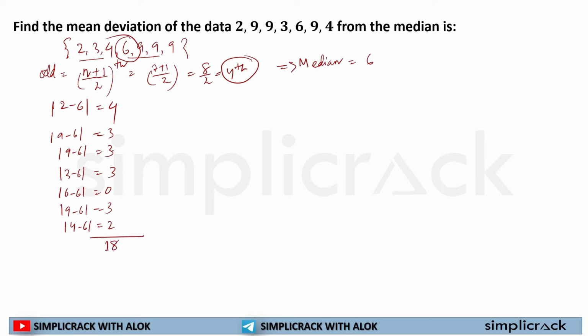So the sum of all the differences is 18. Mean deviation is this divided by the total number of observations, 7. So this is the same as the previous data. If I have to calculate it as a decimal, it will be 2.57. Okay, so this is how you will be calculating mean deviation if mean is asked or median is asked.